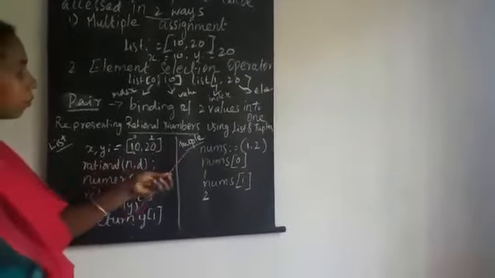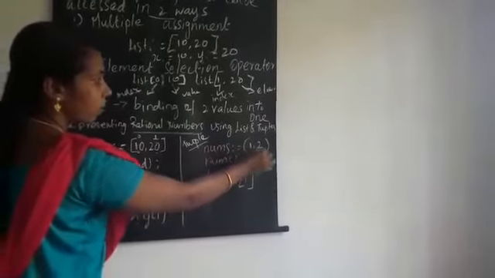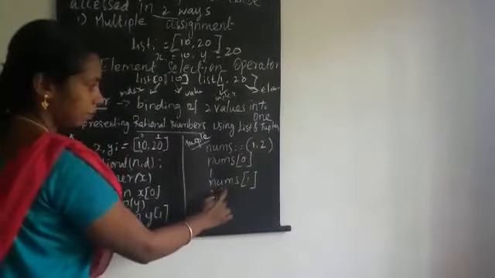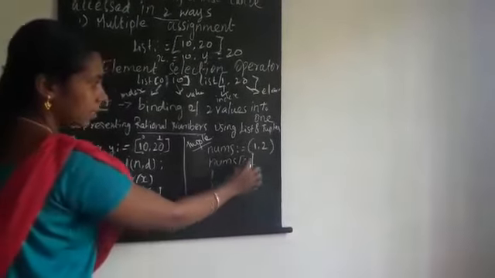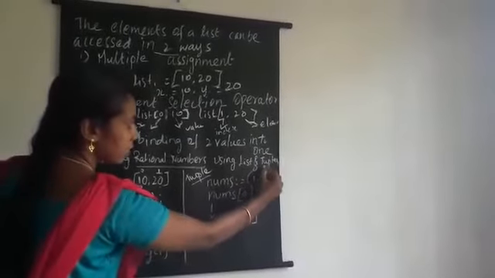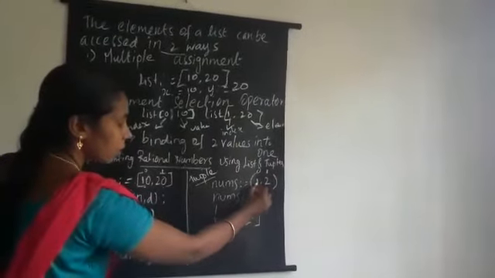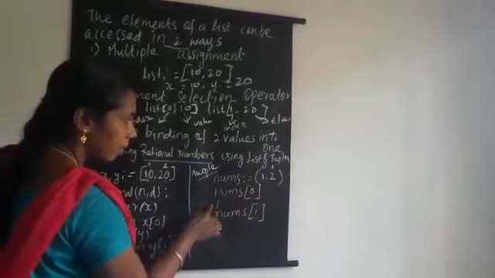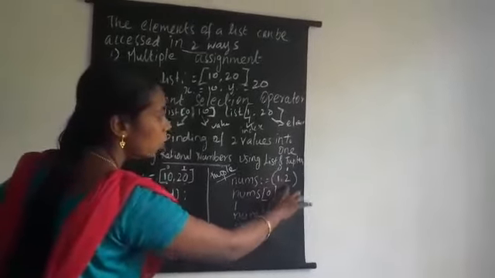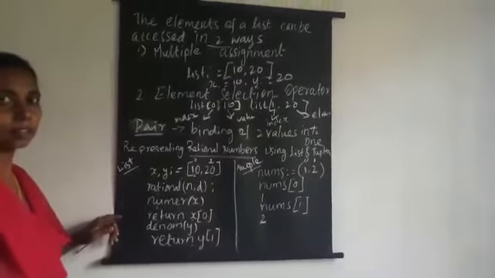Here is the pseudocode of tuple. nums equal to 1, 2. nums of 0 is 1, nums of 1 is 2. Here 0 means index value, 1 means index value. See, 1 is the element of index value 0 and 2 is the element of index value 1. You understand? Thank you, students.